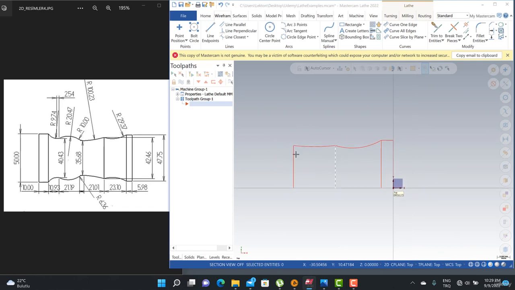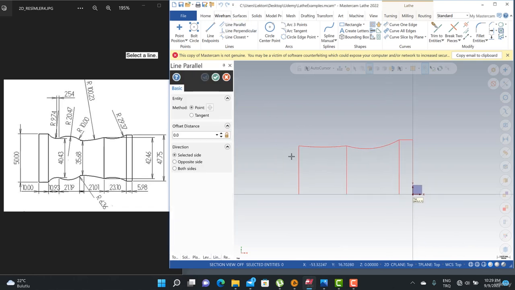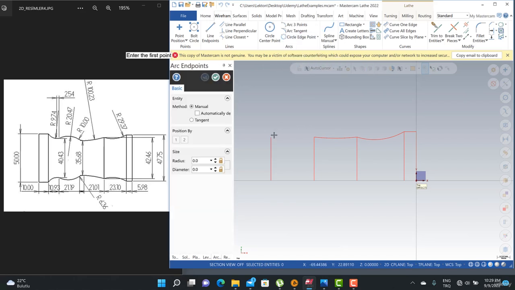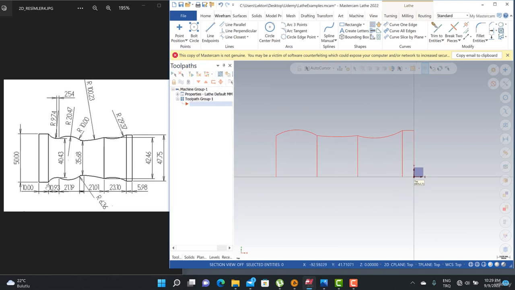After that, we can also use another parallel line here. I can hit here and select my line and click here. This is 21.19, and then we can also turn back to here, arc endpoints starting. This is my point 1 and point 2, and click somewhere, and my radius can be 20.47. Okay, and then we can also create another parallel line here.